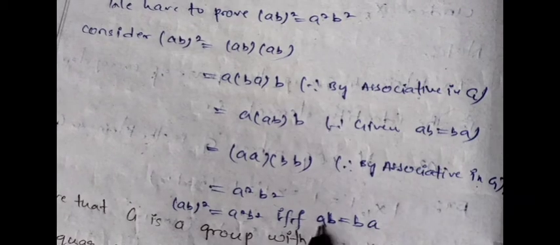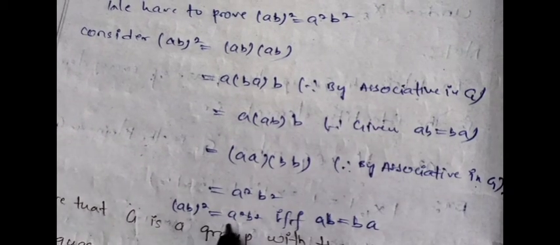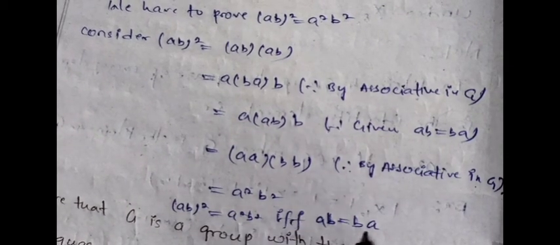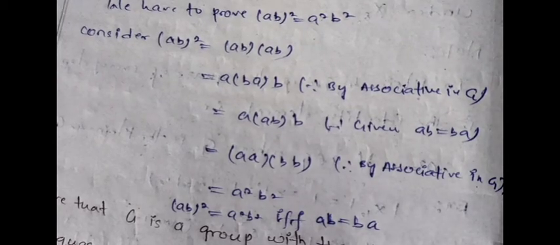In another way we can also write (AB) whole square equals A square B square if and only if G is abelian. Like this also we can say.